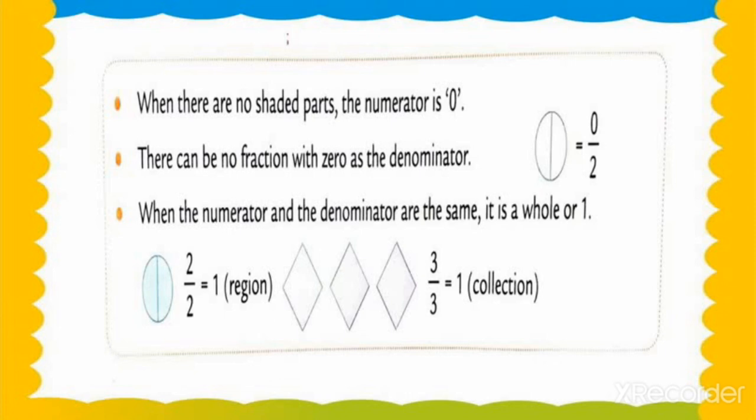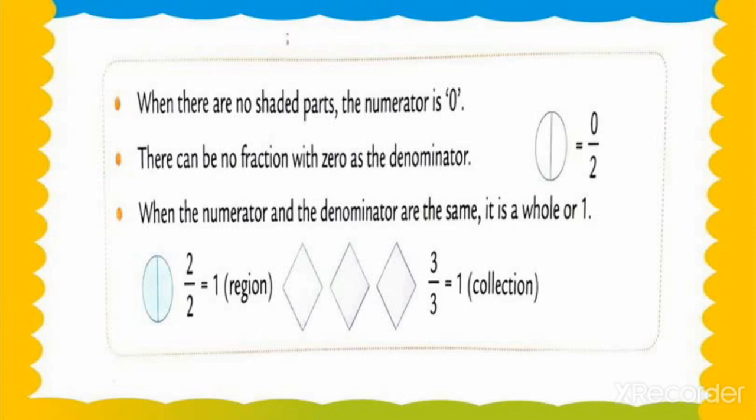When the numerator and denominator are the same, it's a whole or 1. Means what? Region 1. Any number divided by the same number, we get the same answer, 1.